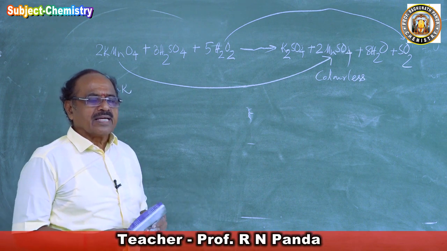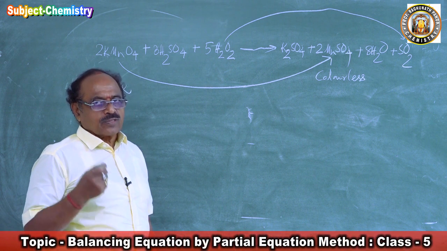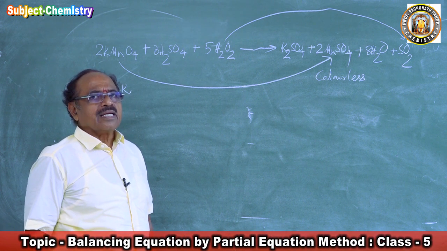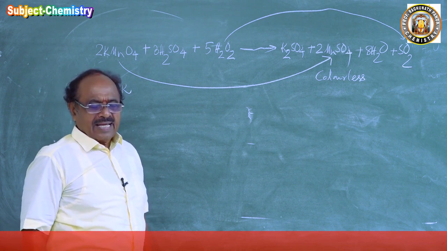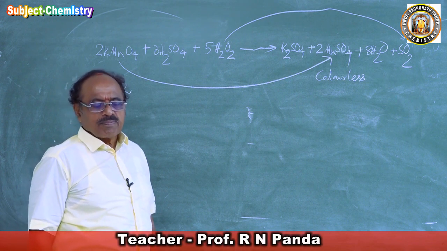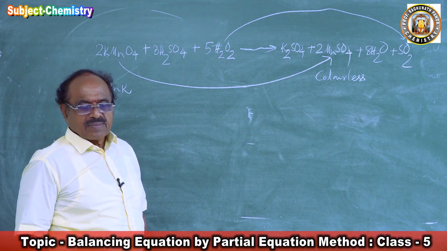I am just giving an awakening. I am awakening you to why potassium permanganate is colored. Because it is a transition element and it has an incompletely filled d orbital configuration, and because of that it is a colored one.